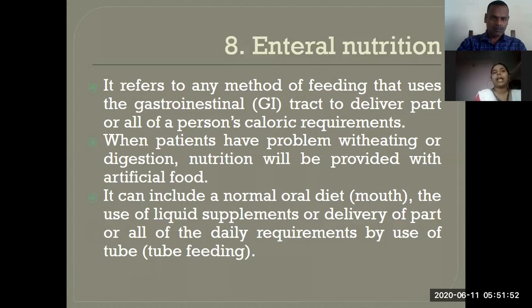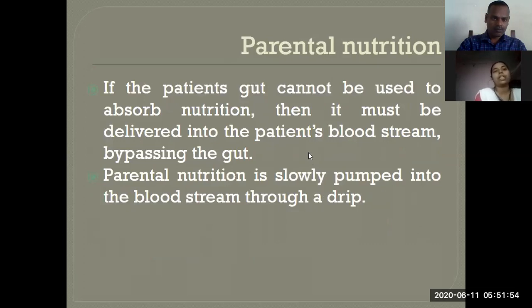Next, the other type of nutrition given in the hospital is parenteral nutrition. If the patient's gut cannot be used to absorb nutrition, we have the gut here. Sometimes patients cannot absorb nutrition, for example, they may have had a stroke. If so, their gut will not work, so the food should be given directly to the bloodstream.